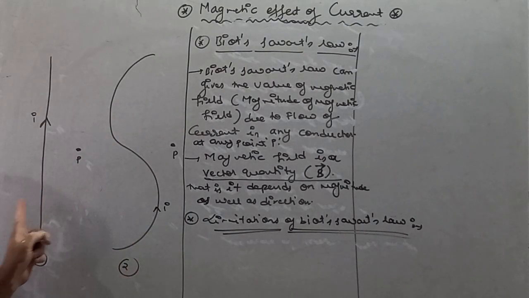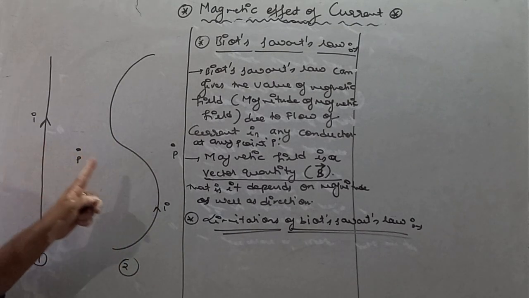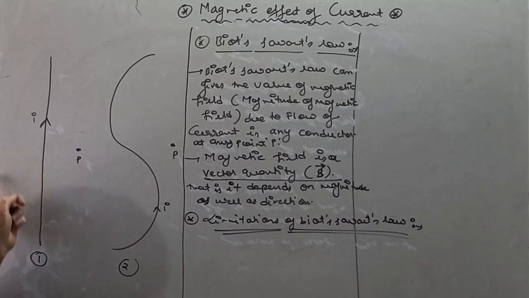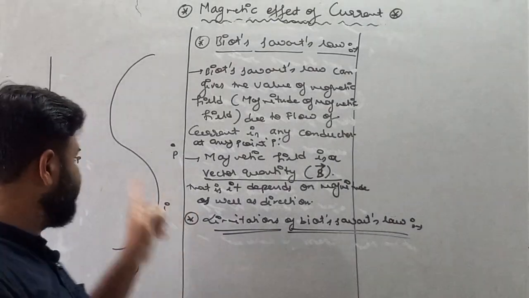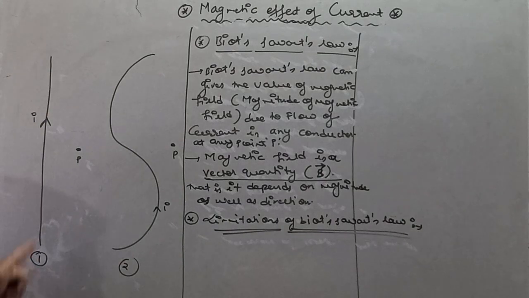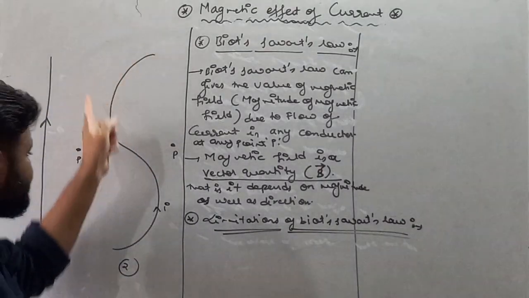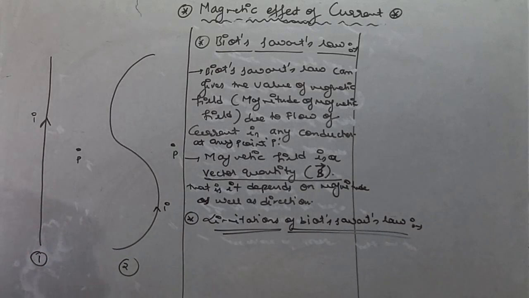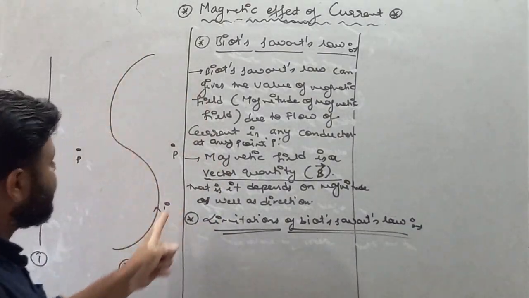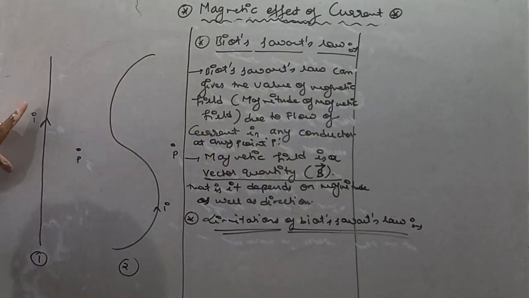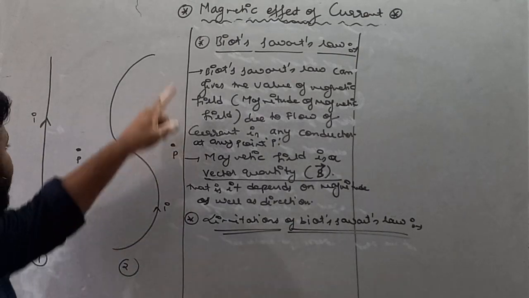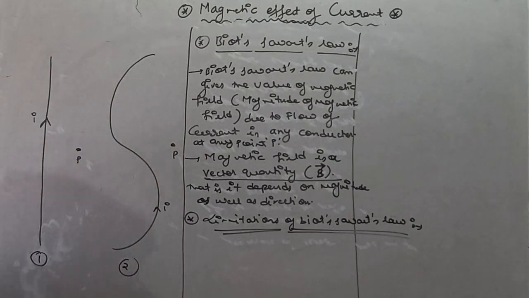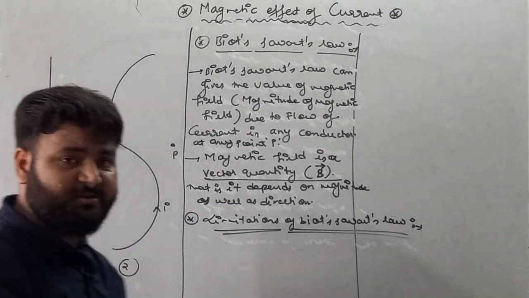Both the conductors are of the same length, the same material, and both carry the same current. This straight current carrying conductor carries I current, and this zigzag conductor also carries I current. Let's suppose this conductor is of copper and this conductor is also of copper. Let's suppose this conductor has length L and this conductor also has length L. Now see what the limitation of Biot-Savart's law actually is.